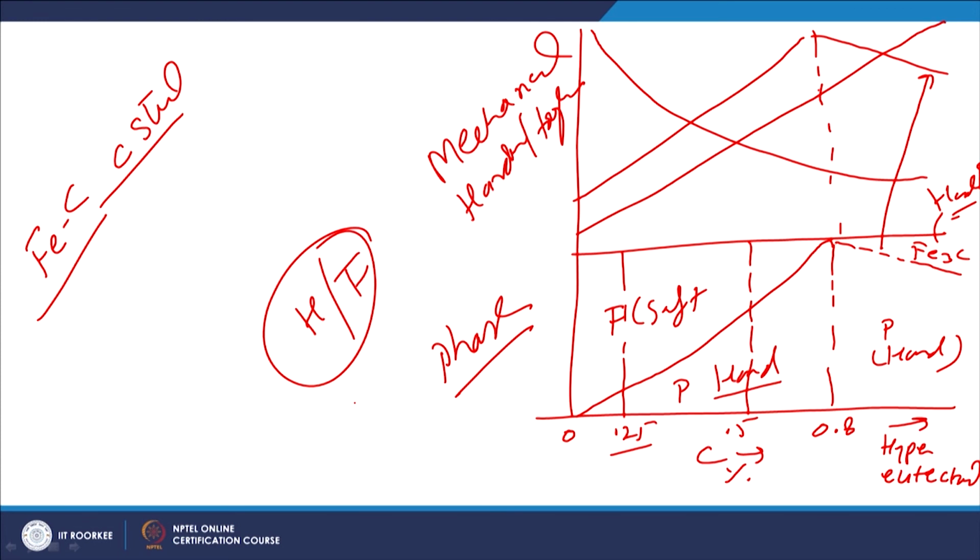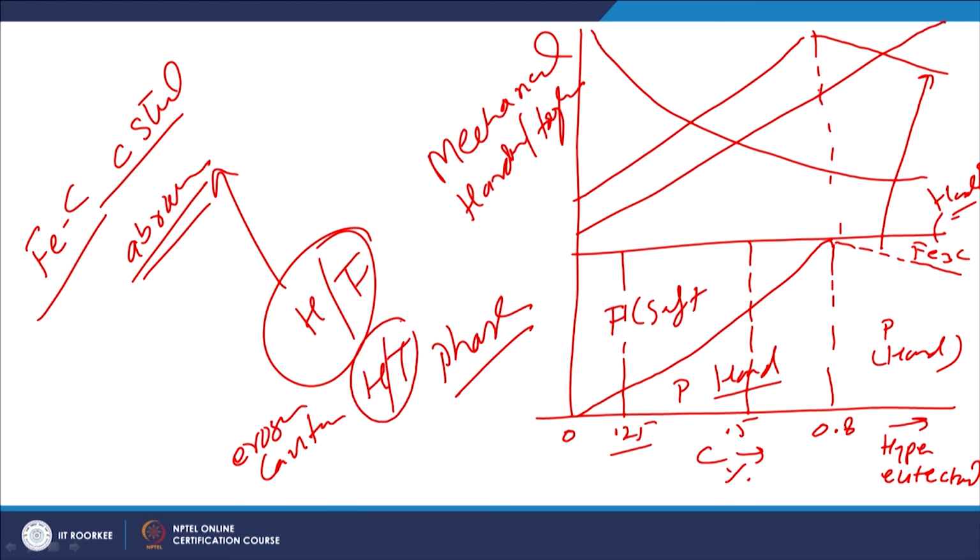So, the carbon content directly affects the mechanical properties and so their wear behavior. If abrasion is the only wear mechanism, then we will be focusing on the hardness, and if it is coupled with the impact kind of thing like in solid particle erosion or cavitation, then we need a combination of both hardness and toughness, and for that, properties or carbon content has to be selected in such a way that it has a combination of both.